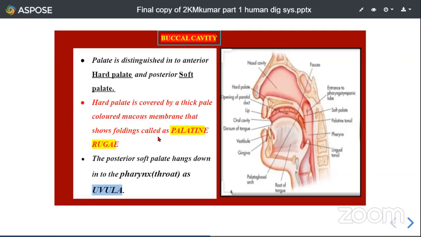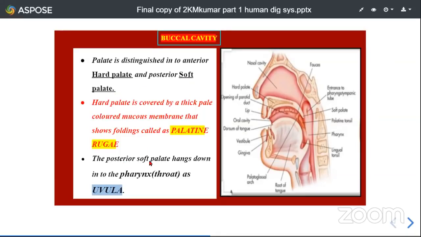We can sense this palatine rugae. Students, if you bend your tongue and try to touch the roof of the buccal cavity with the help of the tongue, you can sense the foldings or the uneven surface. That uneven surface of the anterior portion of the roof of the buccal cavity is called palatine rugae. And the posterior part of this hard palate is formed into the soft palate.